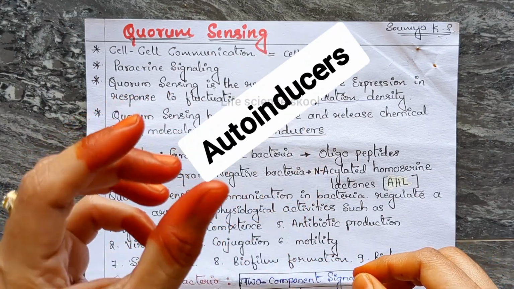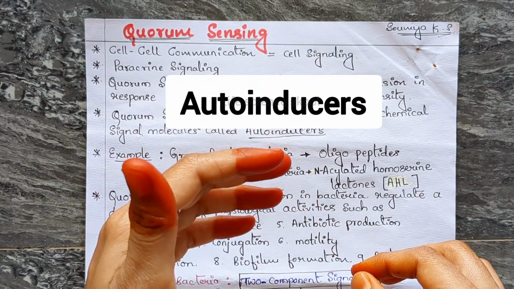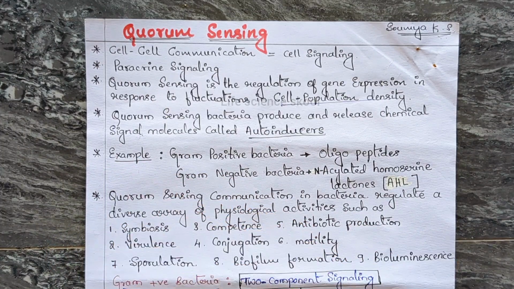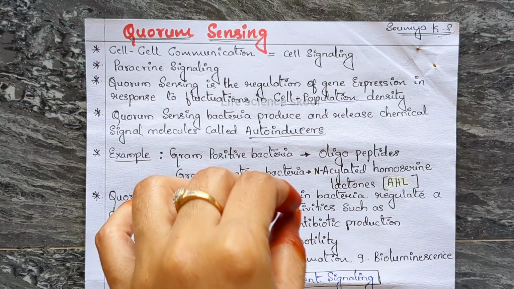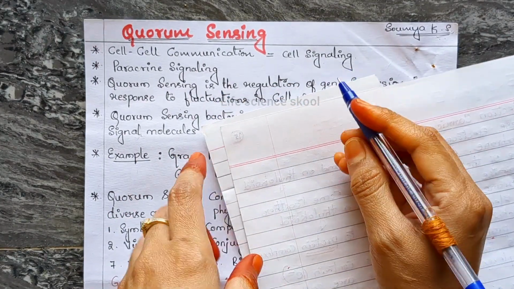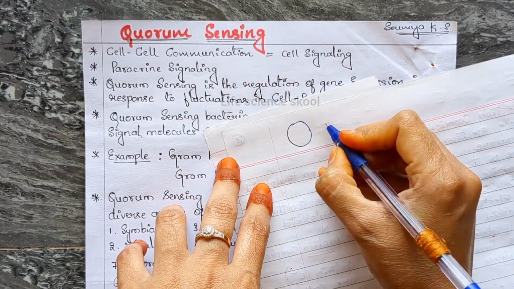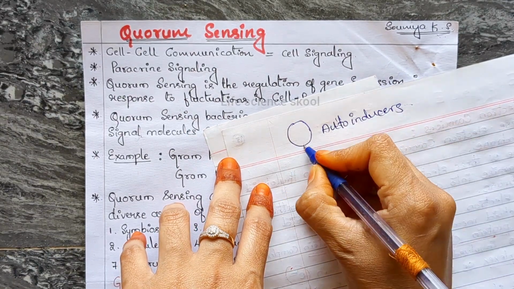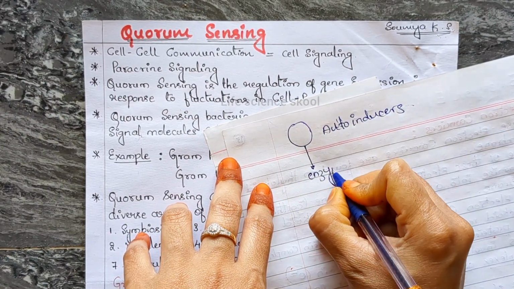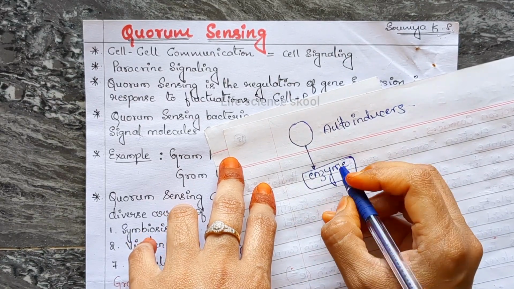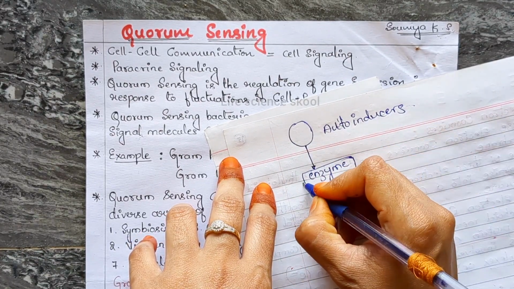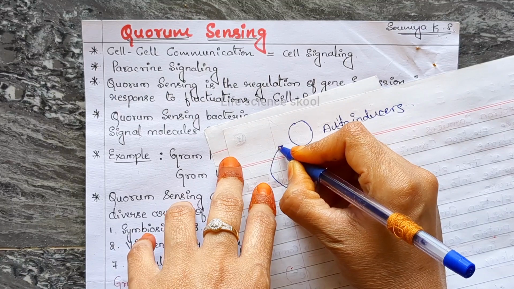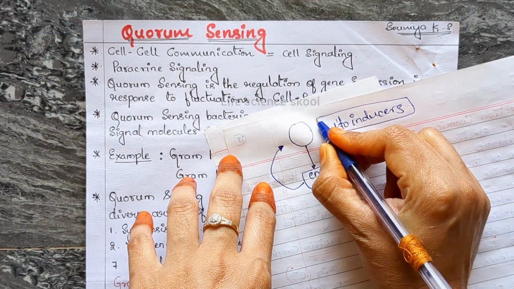What are these autoinducers? As the name indicates, the autoinducers are going to synthesize enzymes, and these enzymes will help in increasing the population of the autoinducers.